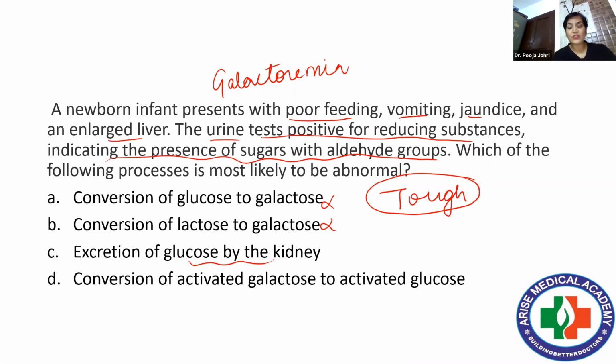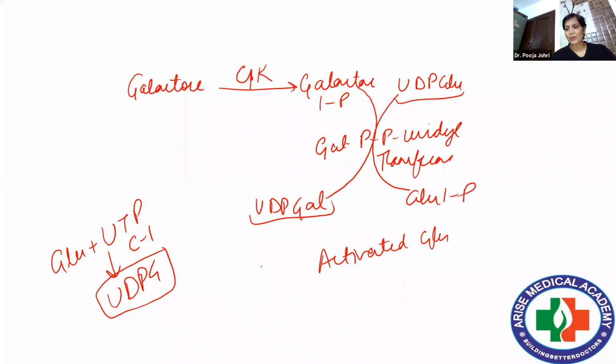So the process which will be abnormal is the inefficiency of conversion of activated galactose to activated glucose. If there is no conversion, automatically there will be increased concentration of galactose, leading to galactosemia, characterized by poor feeding, vomiting, jaundice, and hepatomegaly. And it will show a positive test for reducing substances. So this will be the answer.